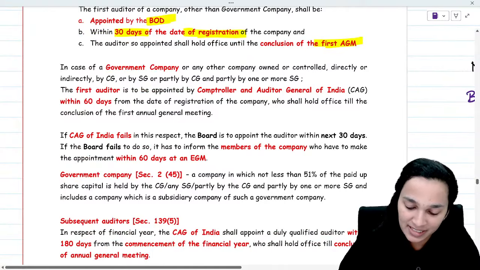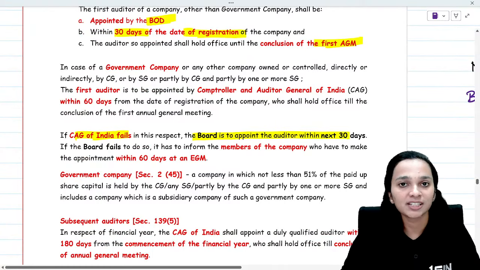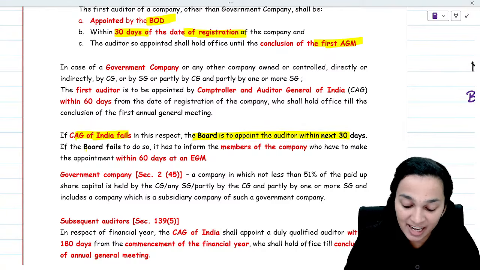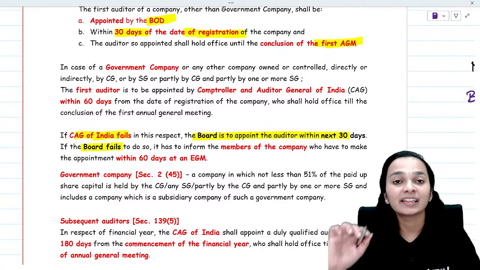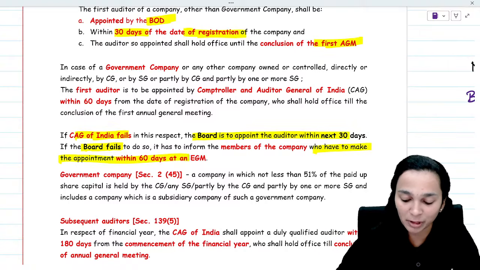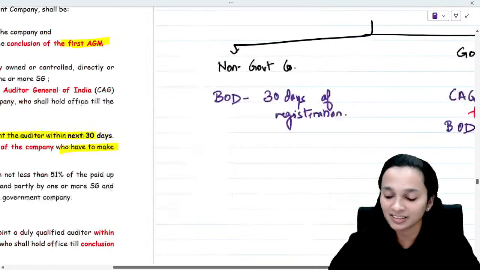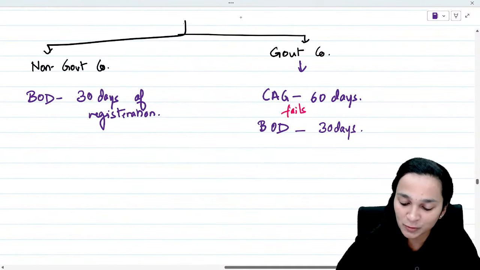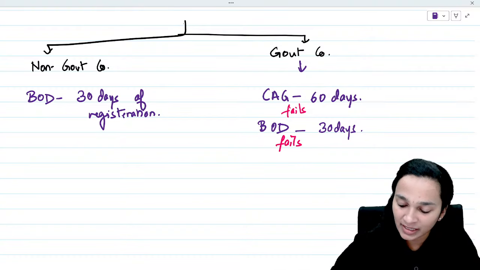So if CAG of India fails, the board is to appoint the auditor within the next 30 days. And if the board also fails, then they will have to inform the members of the company who will have to make the appointment within 60 days at the EGM. So if the board also fails, then who will come into the picture? Then comes the members of the company.